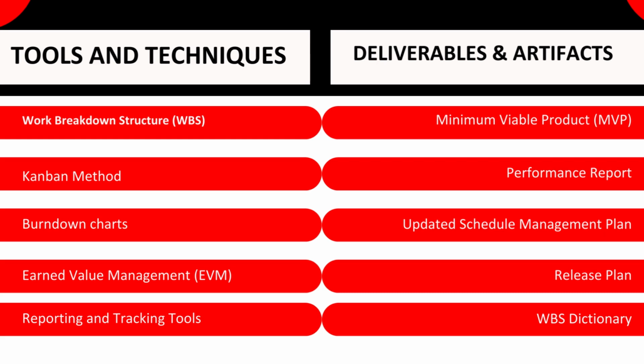What are the tools and techniques that we can use here? Work breakdown structure, WBS. A WBS is a hierarchical decomposition of the work to be executed by the project team to accomplish the project objectives and create the required deliverables. A WBS can be used to organize and sequence the team's work into manageable sections and activities. This can be helpful for identifying opportunities to expedite the project.